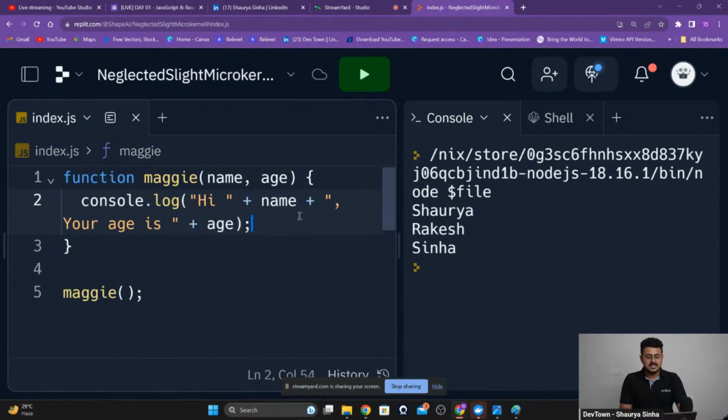So here what I've done is this is called as concatenation, guys. Now usually when you do, like, let's assume 5 plus 3 or 3 plus 2, it basically adds the two numbers up, right? That is called as addition. But when you use this plus symbol on strings, your name is a string, you are having hi as a string, you're having your age as a string itself. What it does is something special. It basically attaches all these strings together to form a one single string.